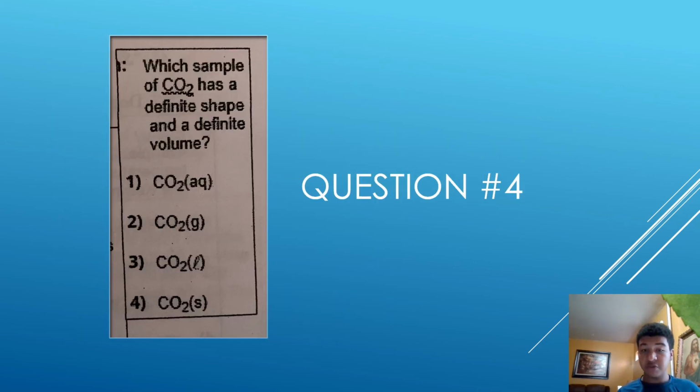Finally, question 4. Which sample of carbon dioxide, CO2, has the definite shape and definite volume? Remember the particle arrangement, guys. The answer here is 4 again. Well, it's red. Wow, the 4. So, the reason for this is solids have a definite shape and definite volume. Tightly packed, orderly arrangement. They're not going to take the shape of any containers, and they won't change if you put it in a different container, if you don't make it undergo a change.